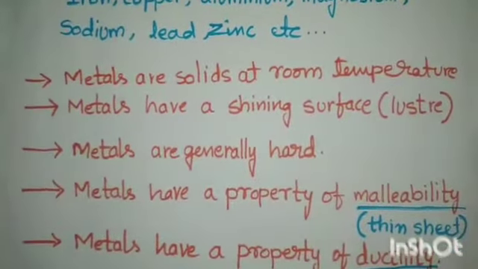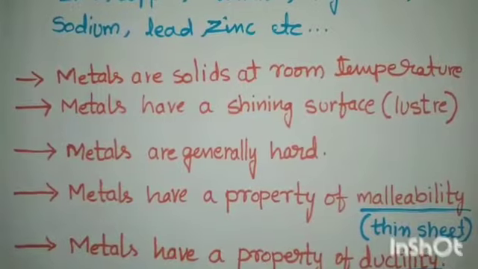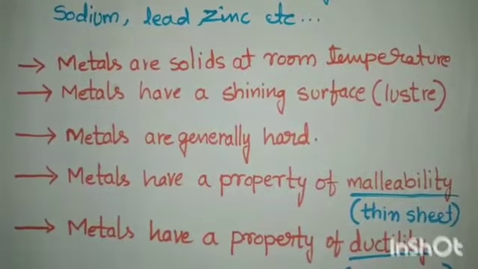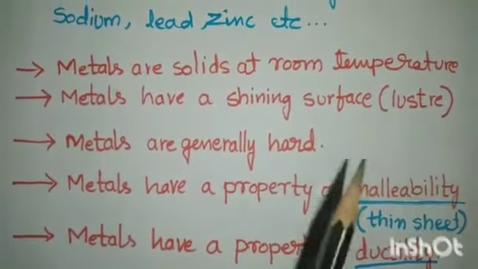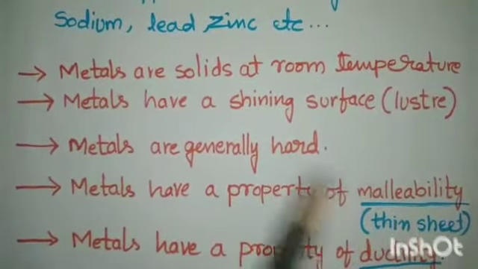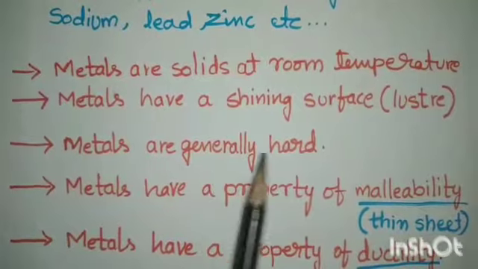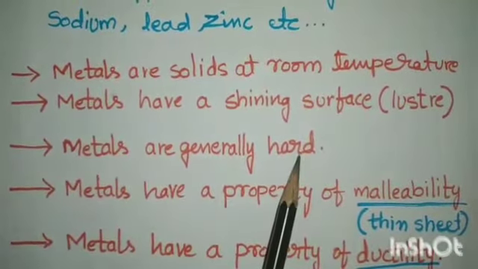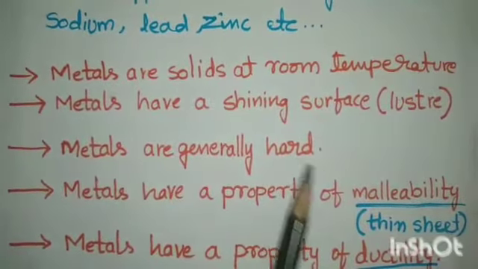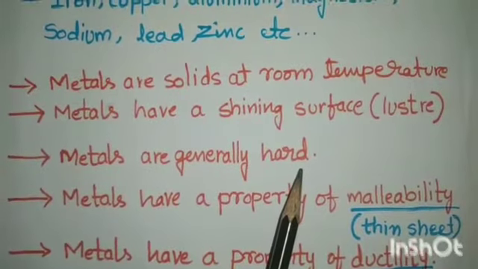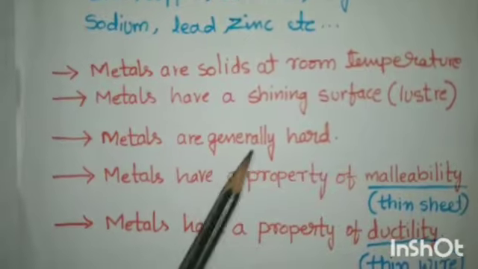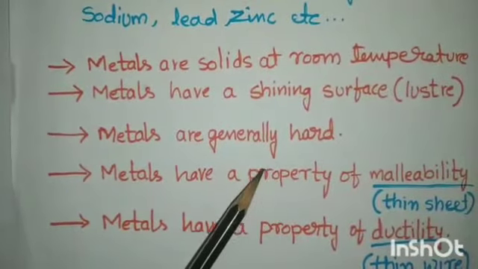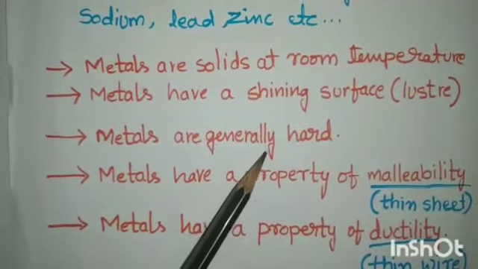Some metals like sodium, potassium and lithium are soft metals. They can be cut with a knife. Other than that, all the metals are generally hard in nature. This is one property of a metal. The hardness of a metal varies from one metal to another.